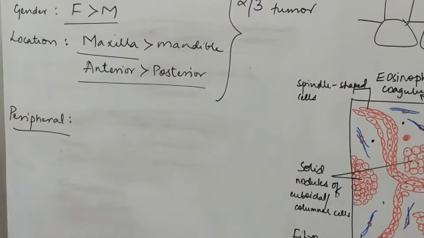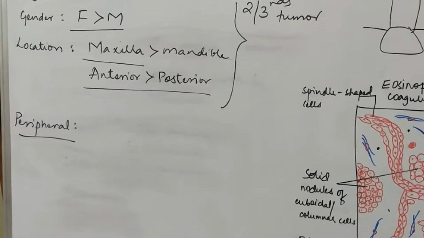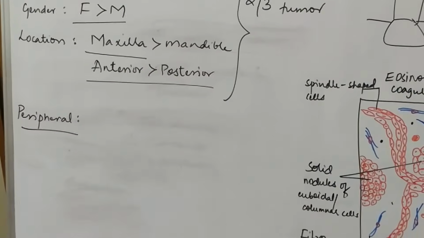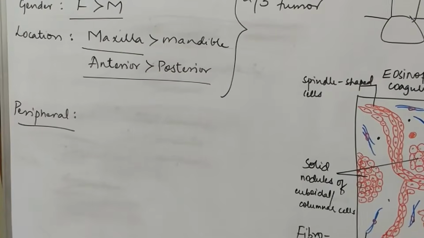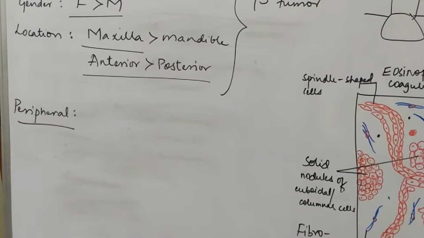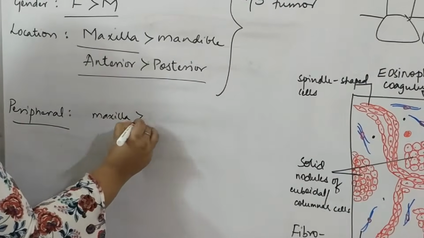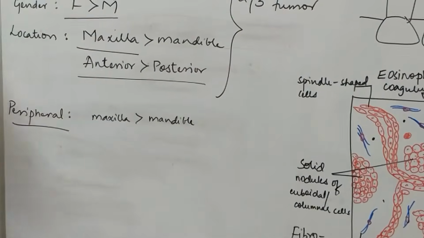As in my previous lecture on peripheral ameloblastoma, I had mentioned that whenever peripheral is used along with an intraosseous tumor, it means that it is the extraosseous counterpart. So, the peripheral AOT also occurs in the soft tissues. In the soft tissues, again, maxilla is more common than mandible. So, maxillary gingiva is more common.